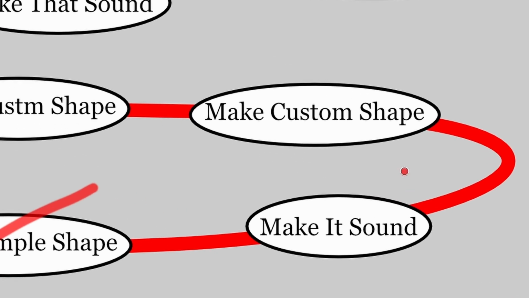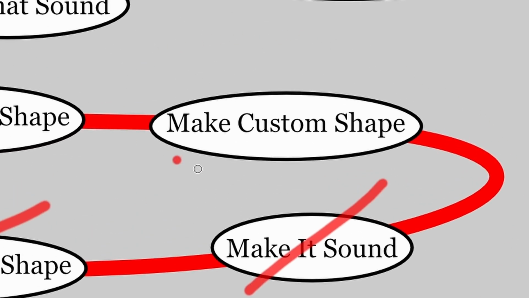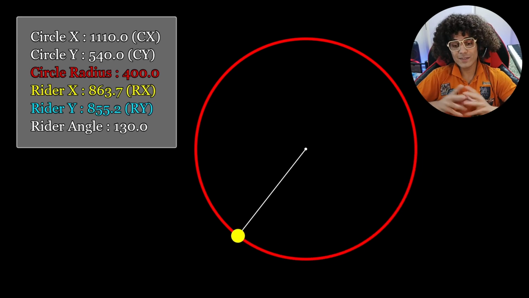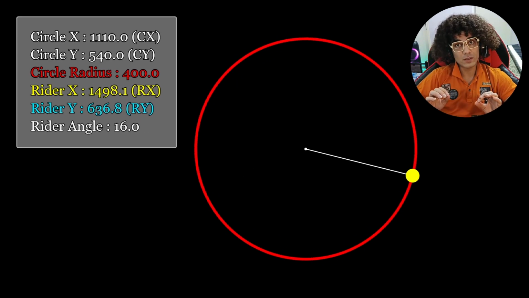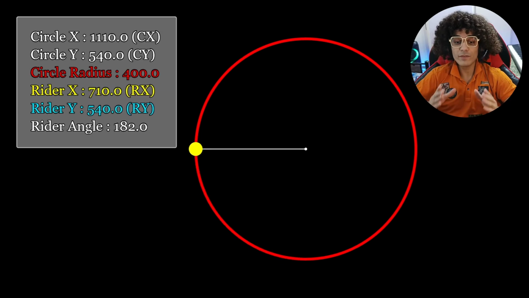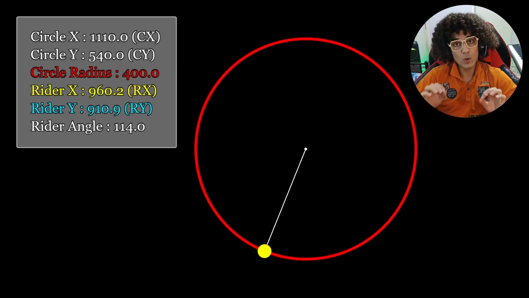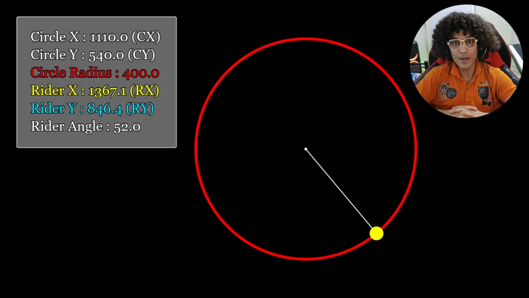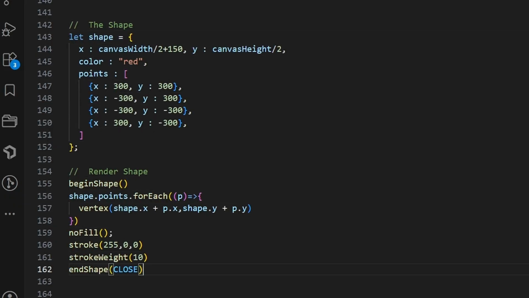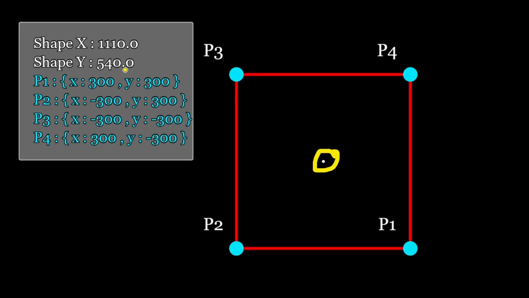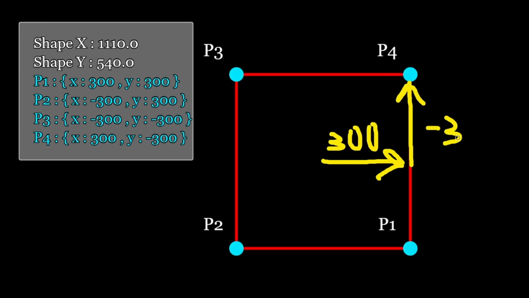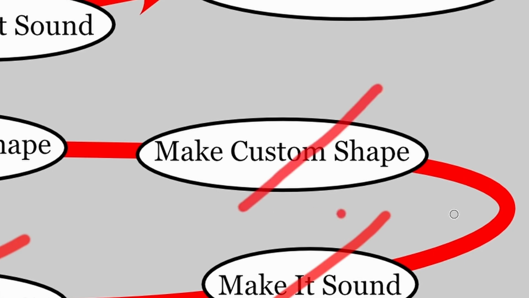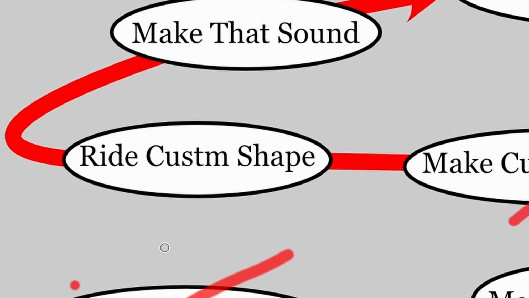Next step is done. Let's go and make a custom shape. As you may realize, this rider is specifically for the circle, so we can't use it on any other shape like a square. So to have a universal rider, we have to make our own shapes, adjusting every point by our hands. Oh my god. Here's how the shape works. It has a main position and an array of points which are coordinated relative to that position. Mission accomplished. Let's go and write that shape.